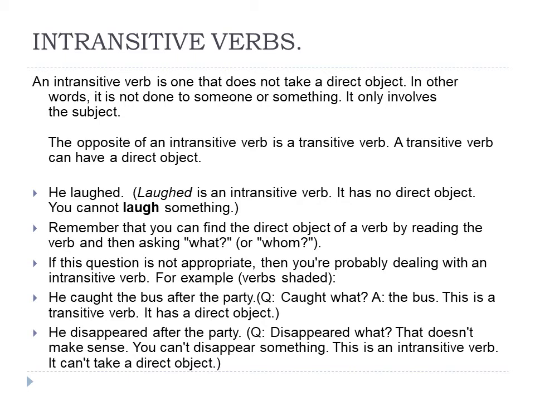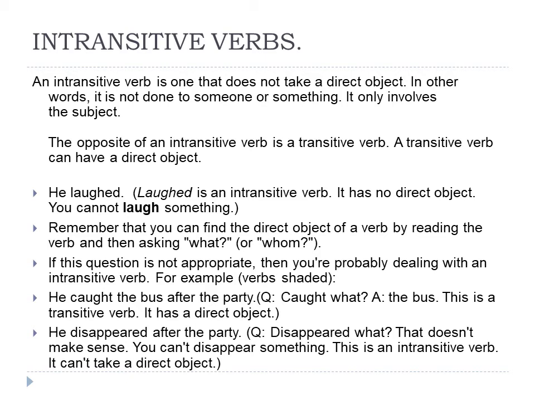I have given a total of 5 examples. Let me explain one or two. He laughed. Now is there any direct object? No. So laughed is an intransitive verb because it has no direct object. You cannot laugh something. So, he laughed. The action stopped there. Therefore it is an intransitive verb. In a simple way, there is no direct object.